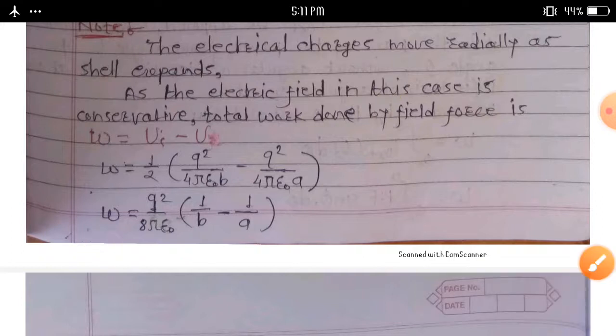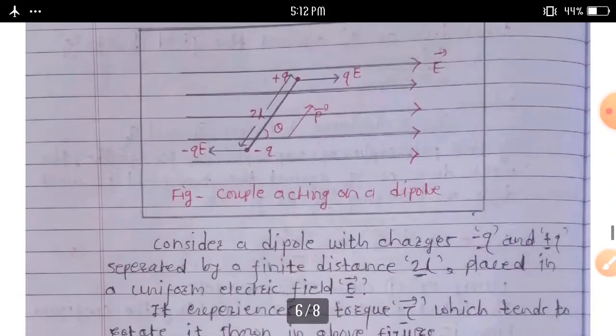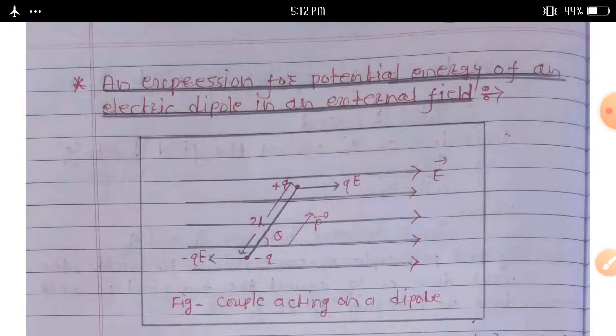Some questions asked on this topic: A spherical cell of radius B, or small b, with charge q is expanded to a radius e. Find the work done by the electrical forces in the process. Then, the most important point in the chapter: an expression for the potential energy of an electrical dipole in an external electric field.